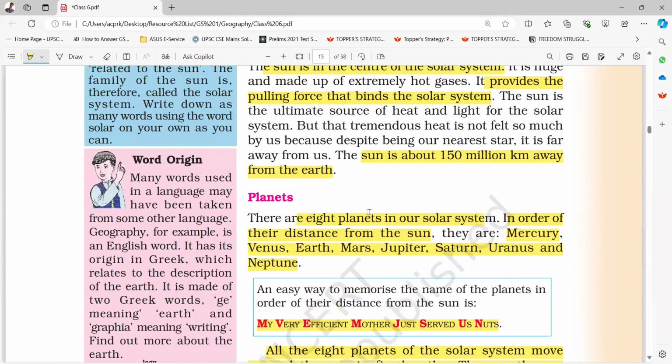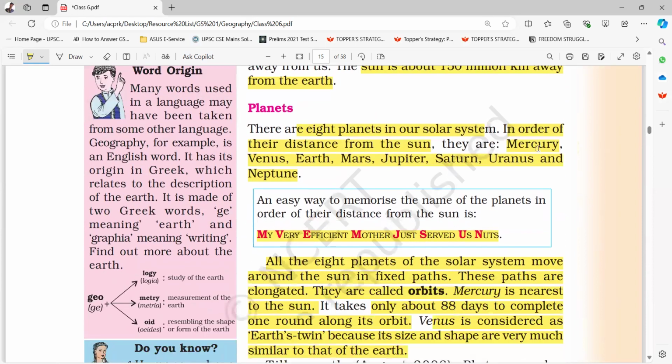Planets. There are 8 planets in our solar system. In order of their distance from the sun, they are Mercury, Venus, Earth, Mars, Jupiter, Saturn, Uranus, and Neptune.